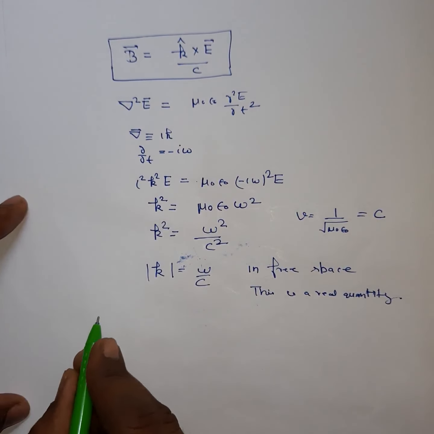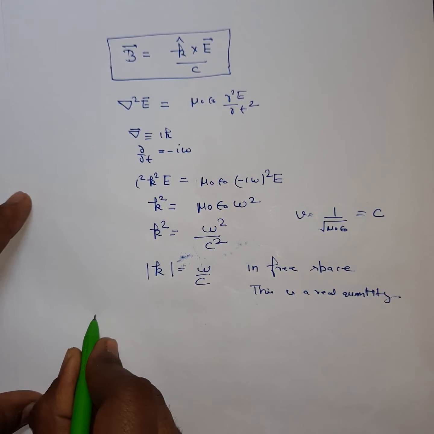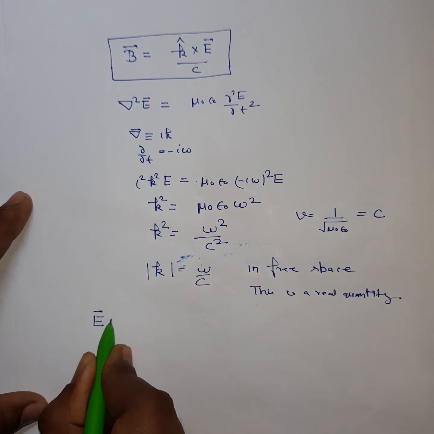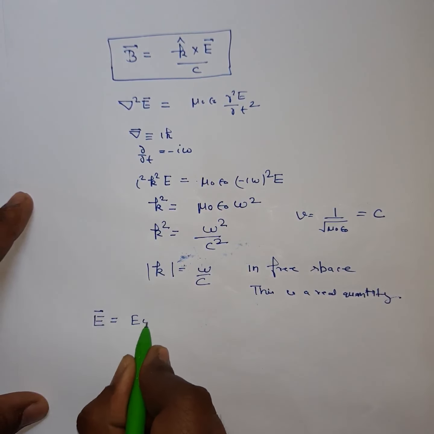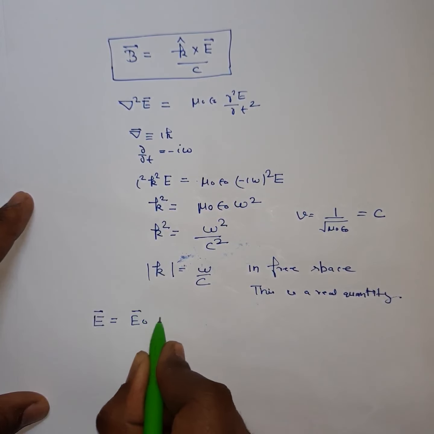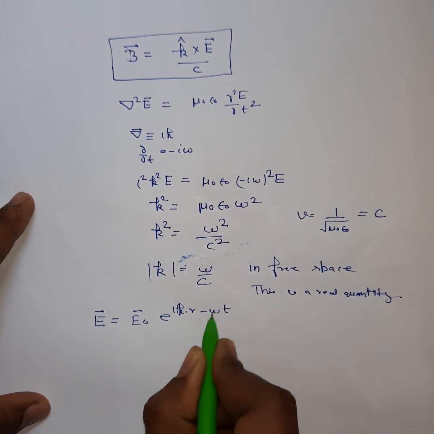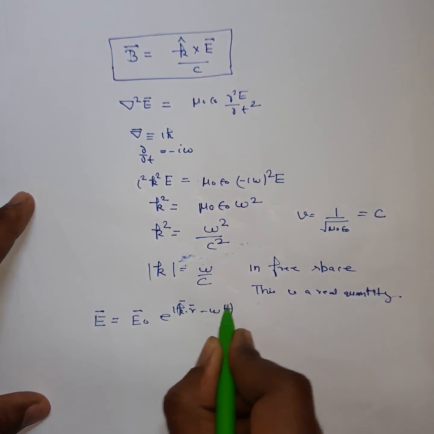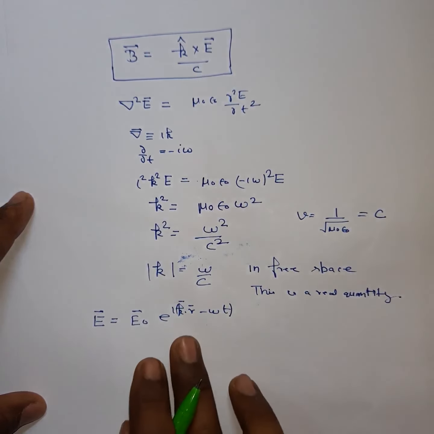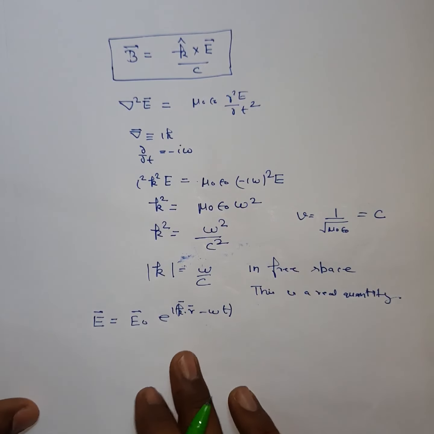Now let's look back at the solutions of the electromagnetic wave. We have already discussed that E is equal to E naught e to power i (k vector dot r vector minus omega t). This is your electric field vector.